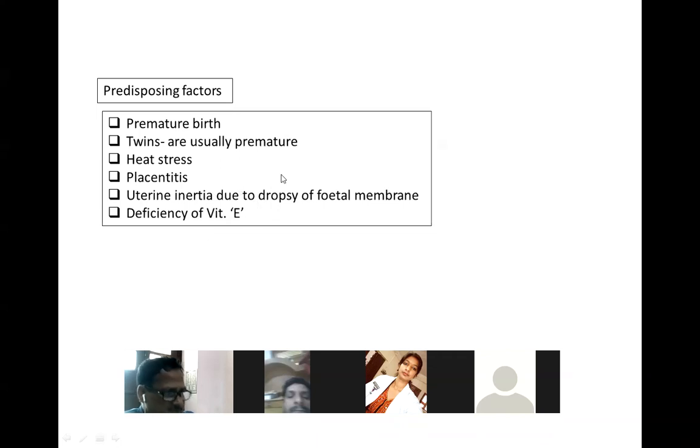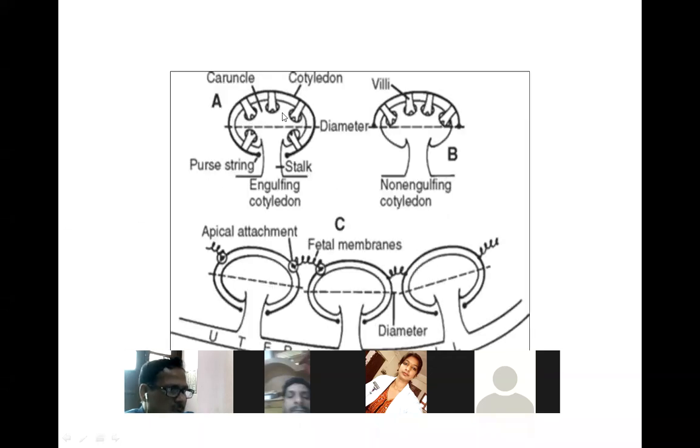Sometimes a case comes to your clinic and you will not say retention of placenta, just say RFM or ROP case. And here you see how the cotyledon and caruncles are attached. You see this is a purse string suture like this. This is the caruncle part, this is the cotyledon part. Non-engulfing cotyledons. You see how this is cotyledon. The cotyledon part is from the fetal side and the caruncle part is the maternal part.